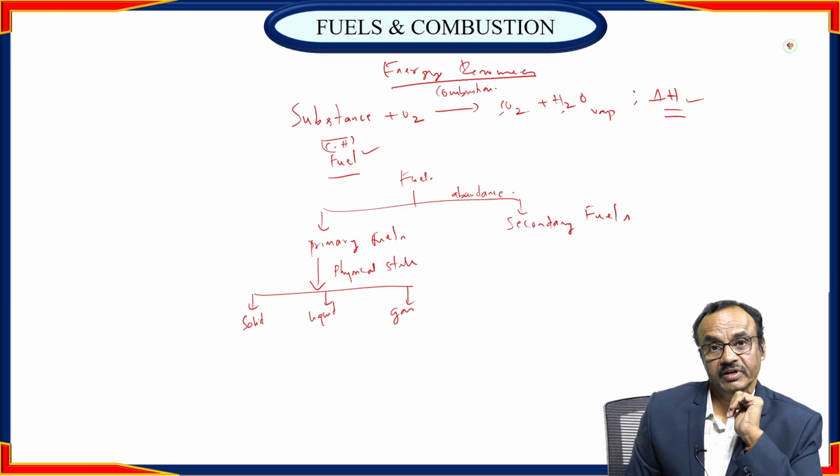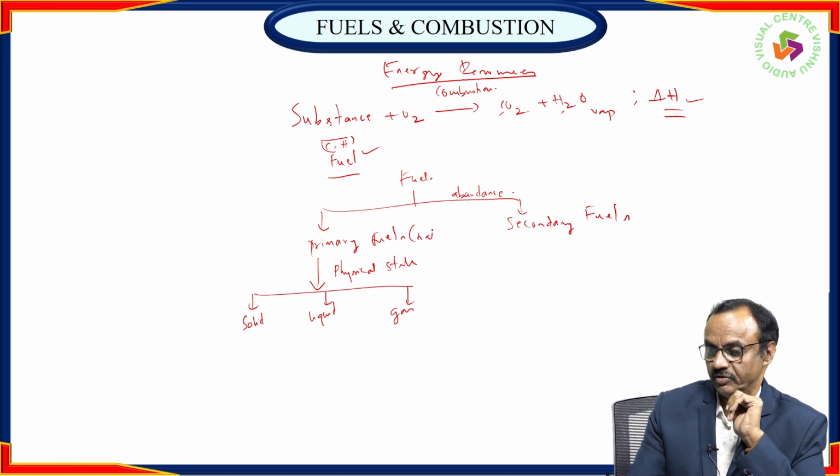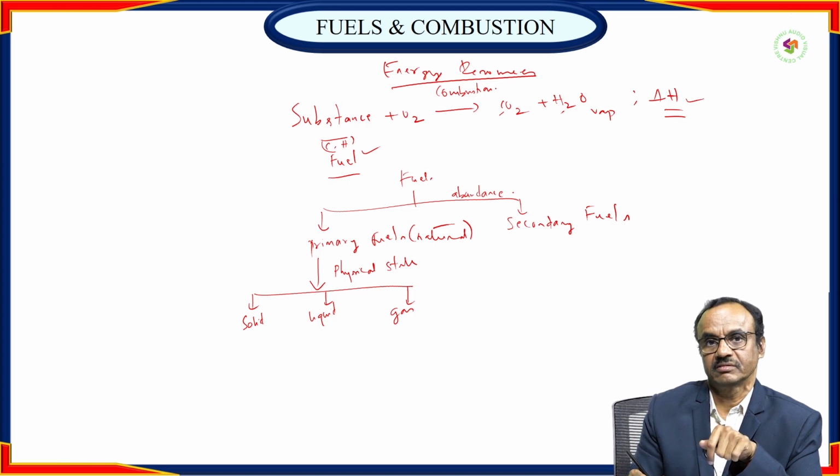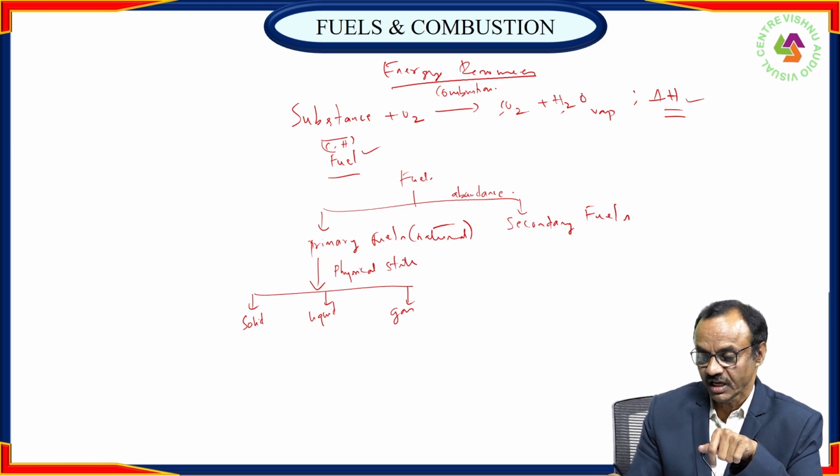Primary fuels are also called natural fuels. They are abundant in Earth's crust. Based on their physical state, they are further classified into solid fuels, liquid fuels, and gas fuels.